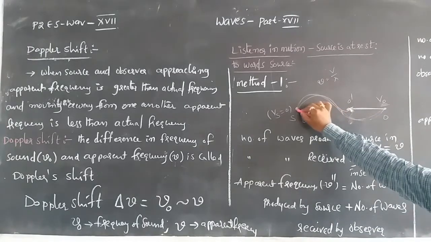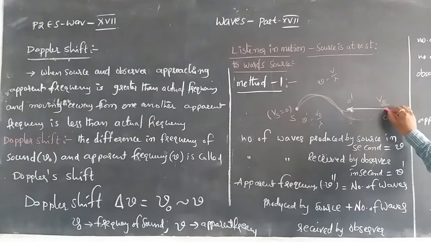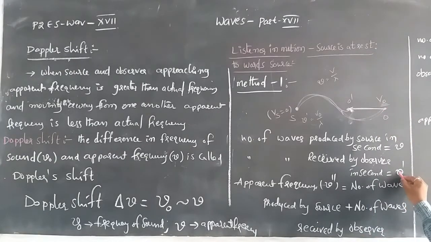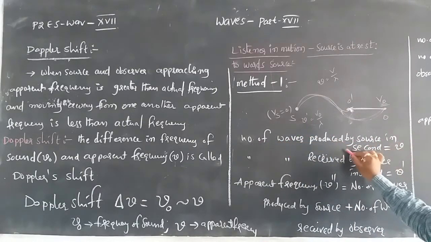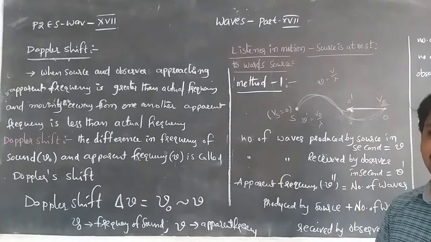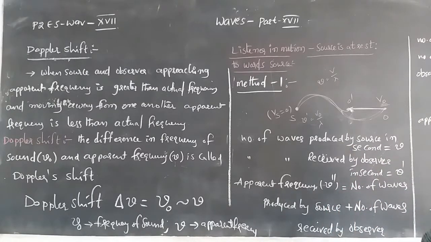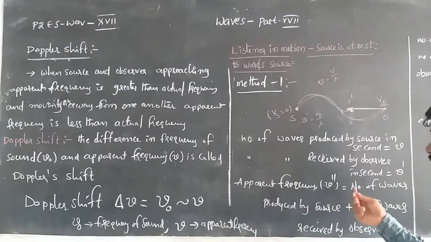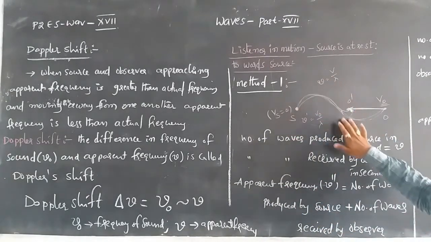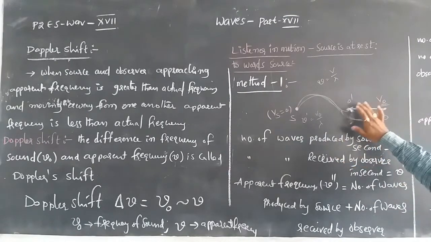When the source is stationary, at t equal to 0, the number of waves produced by the source in 1 second is nu, the normal actual frequency nu. The number of waves received by the observer per second is nu naught. So the apparent frequency nu double dash is equal to the number of waves produced by the source plus the number of waves received by the observer.